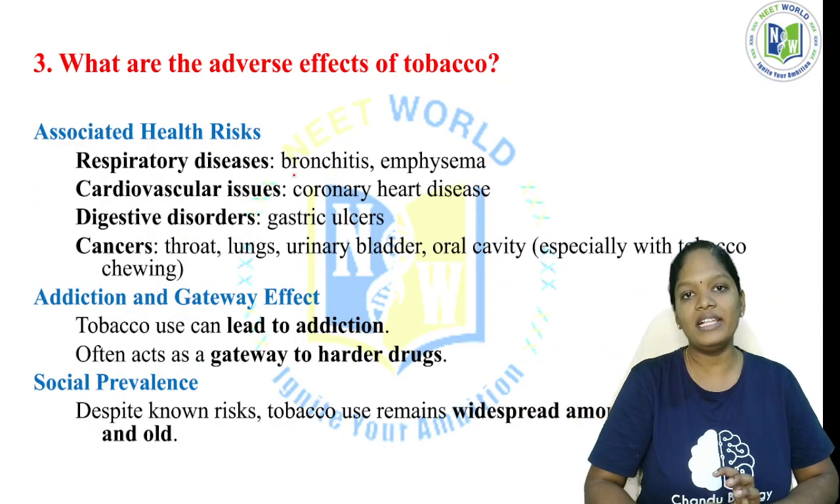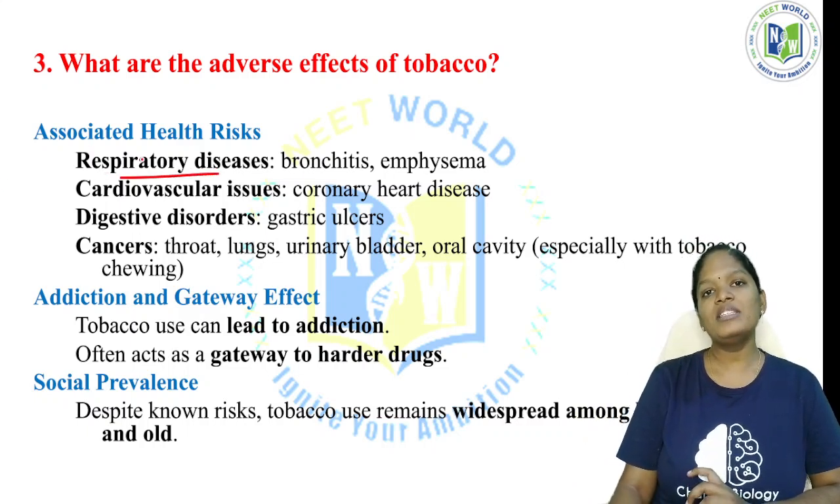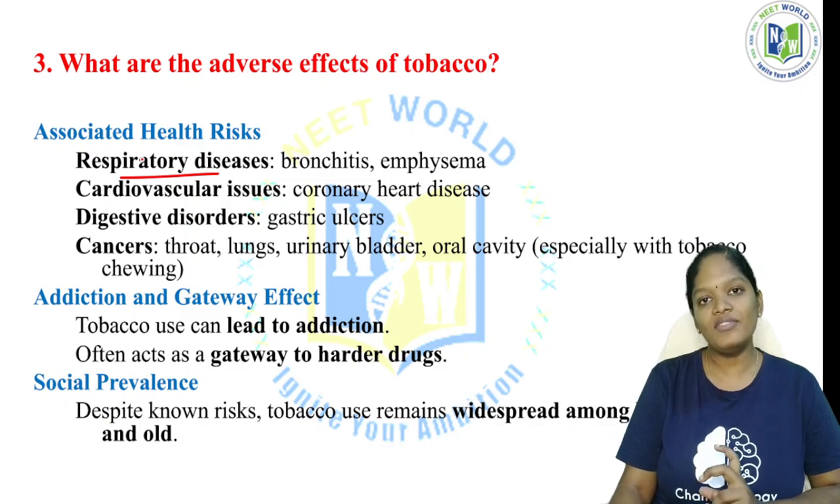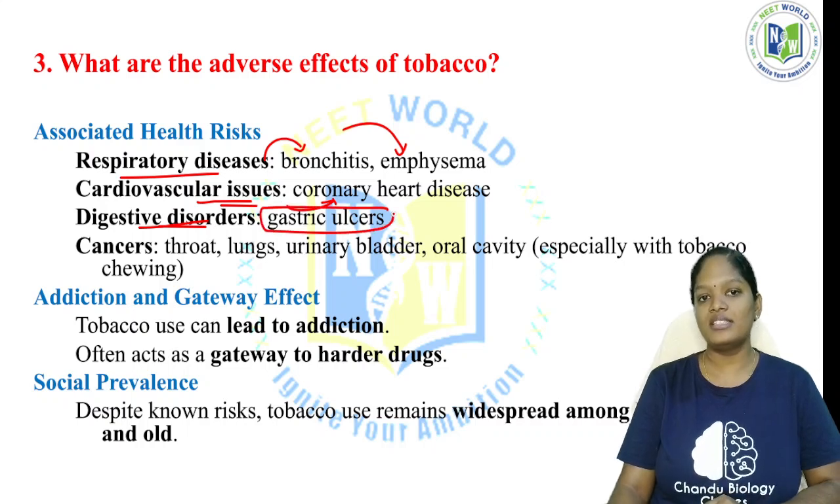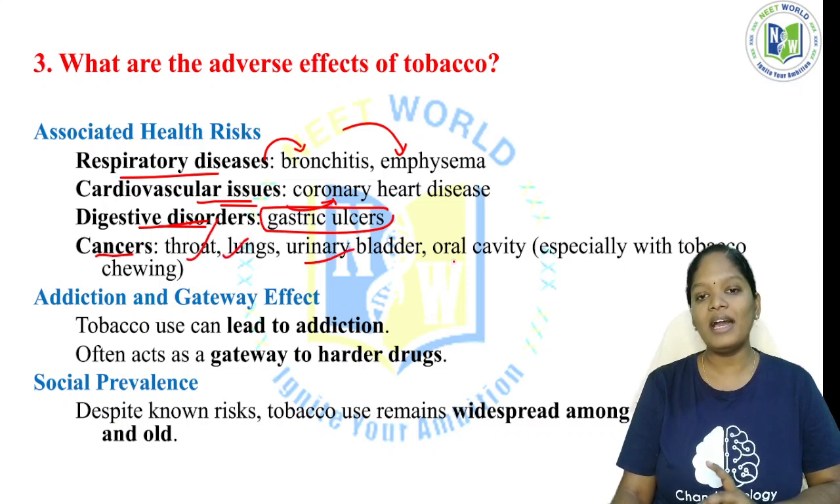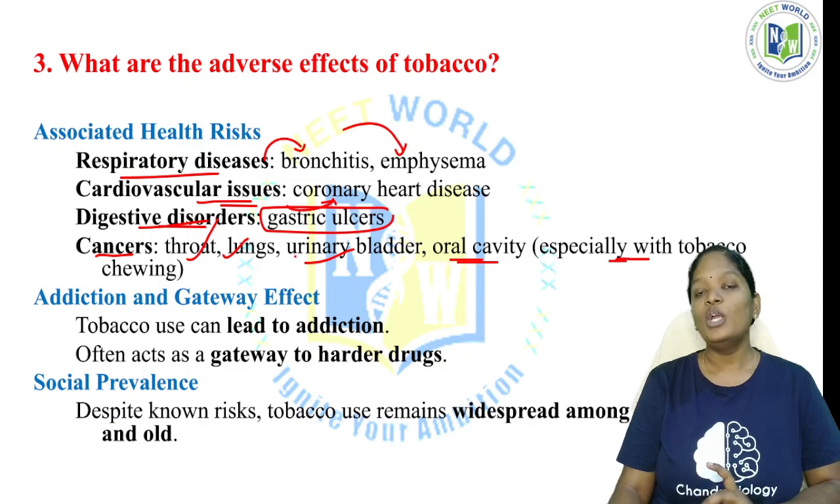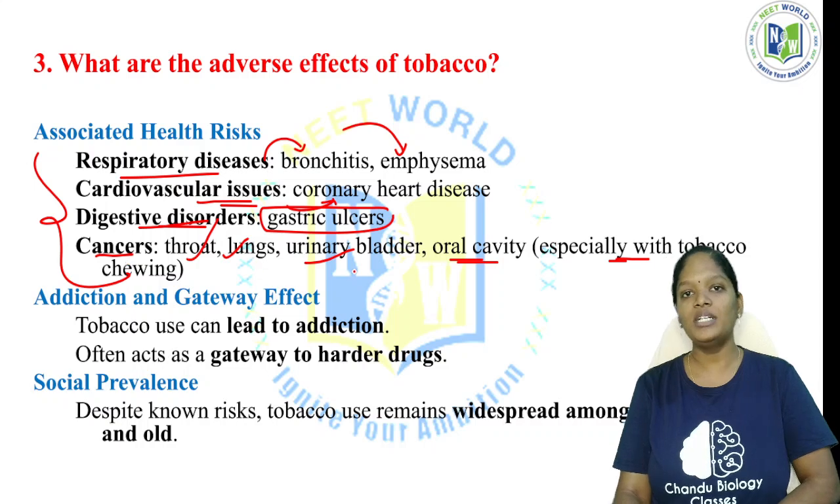What are the other health risks associated with tobacco? Respiratory disease: if a person is addicted to this habit, it results in bronchitis and emphysema. Cardiovascular issues: it results in coronary or heart disease. Digestive disorders, such as gastric ulcers. Cancers: cancer of the throat, lungs, urinary bladder, and oral cavity, especially with tobacco chewing. So all these are the associated health risks once a person is addicted to nicotine.